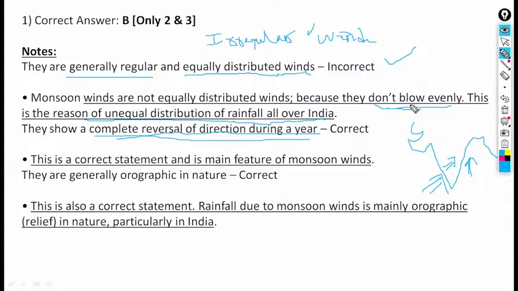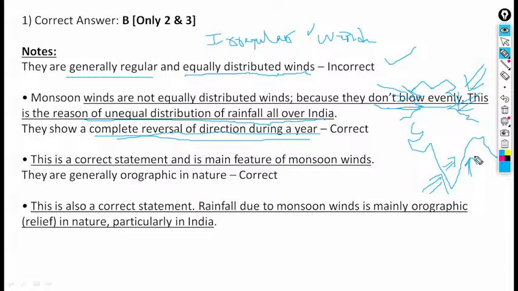Next, here is the northeast monsoon. The northeast monsoon basically comes from here, from the northeast direction.